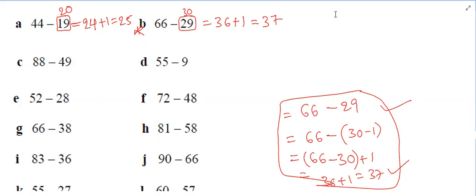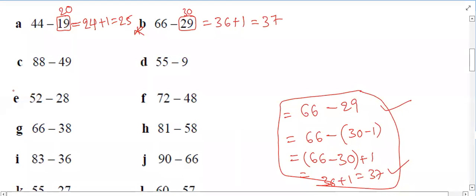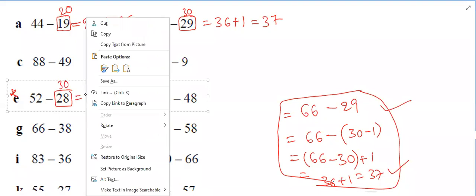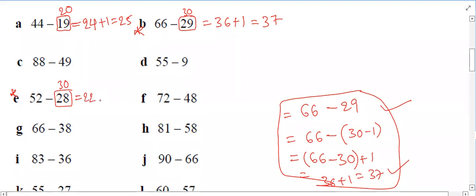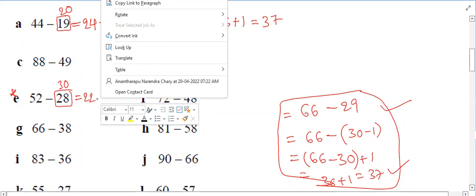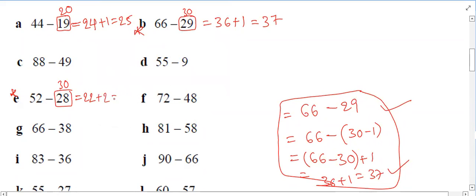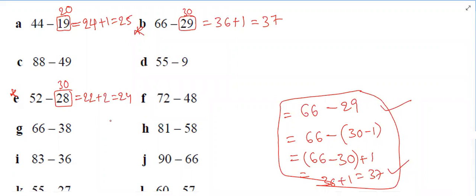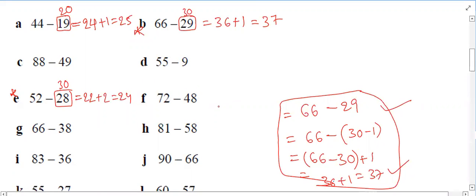Okay, Sharanya. Yes, sir. Can you do E? Question number E. Yes, sir. 52 minus 30 is 22, plus 2 is 24. Why plus 2? Because we subtracted 2 extra, so we are adding that 2. Then question number H is for Shravani.